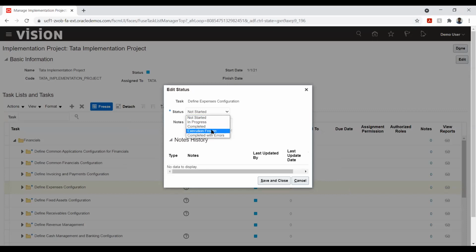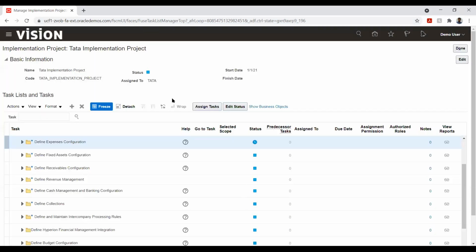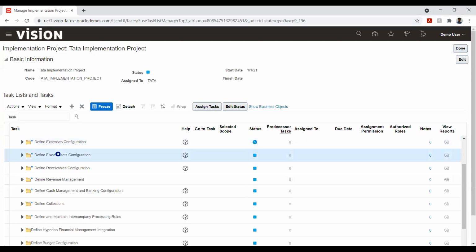Let's say I have completed it, so appropriately I'll change the status. And let's say I wanted to remove a certain feature, I can simply click here and remove this particular feature.